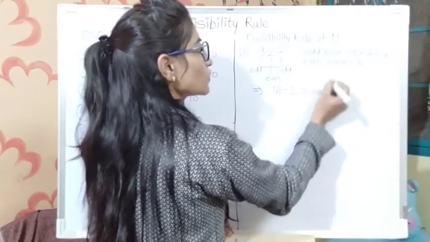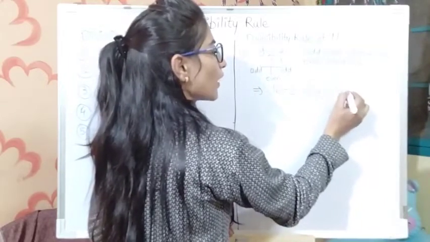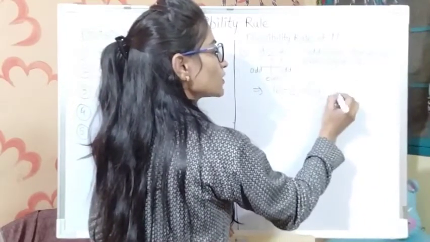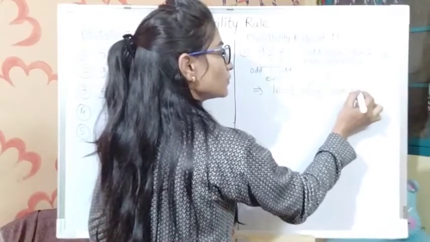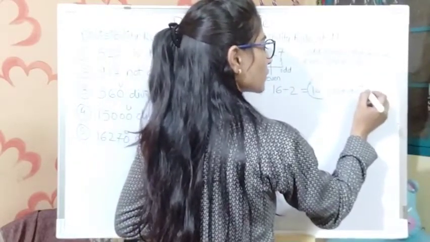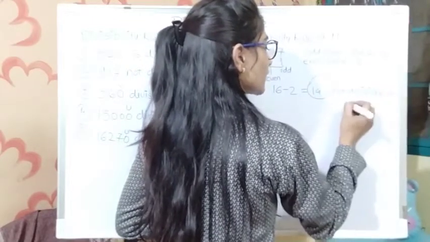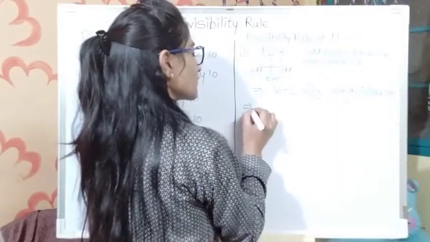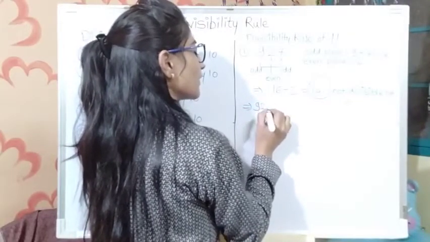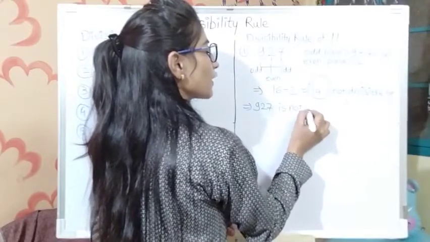But this 14 is not a multiple of 11, meaning this 14 is not divisible by 11. We cannot divide this 14 completely by 11. So the given number 927 is not divisible by 11.